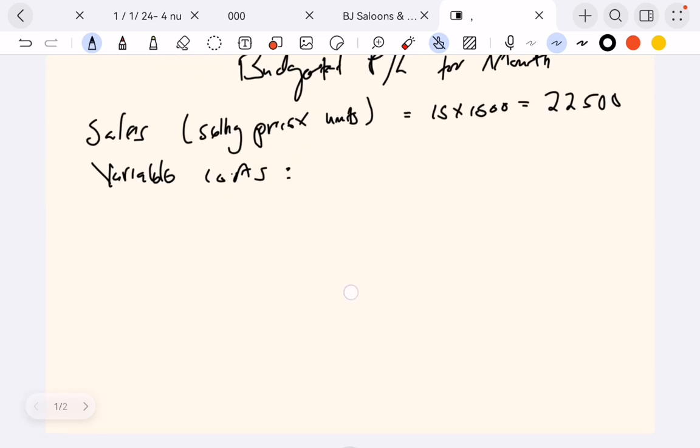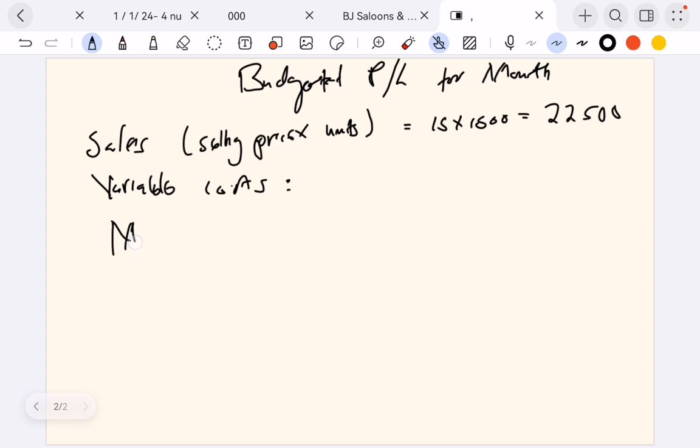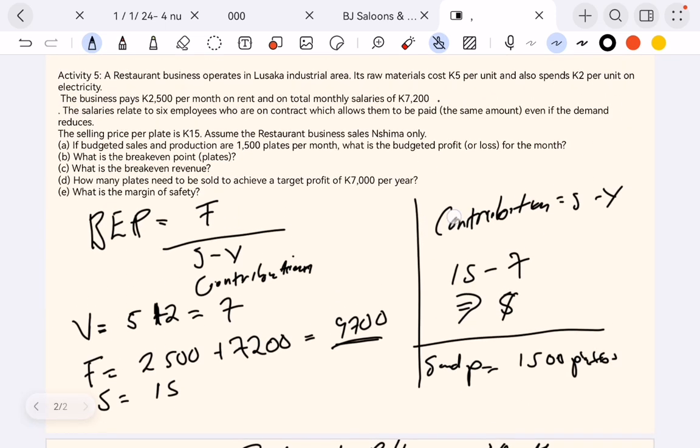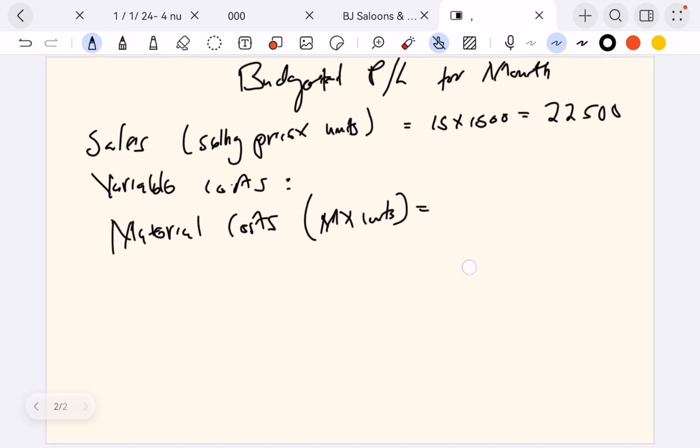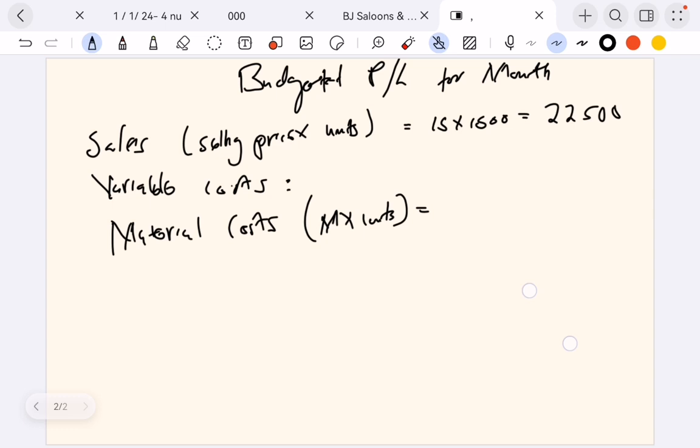So we have material costs. The material cost will be the material cost per unit multiplied by the number of units. In this case, you are told that you'll be paying 5 kwacha per unit on the material cost. It's a cost associated. So it will be 5 kwacha times 1,500. It's giving us how much?